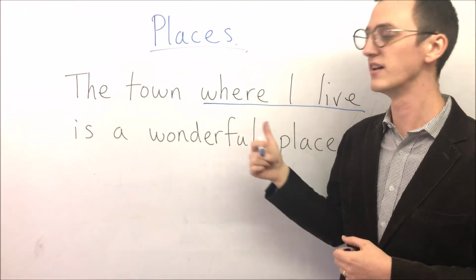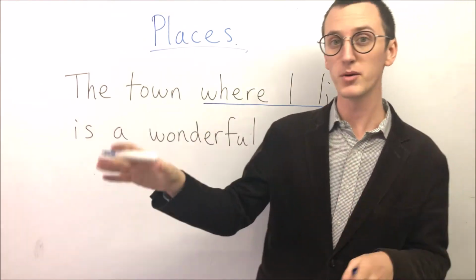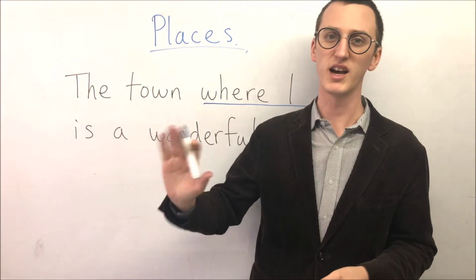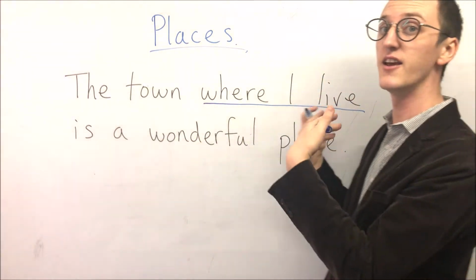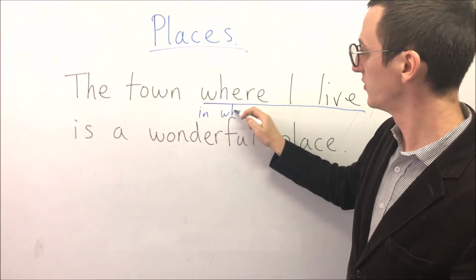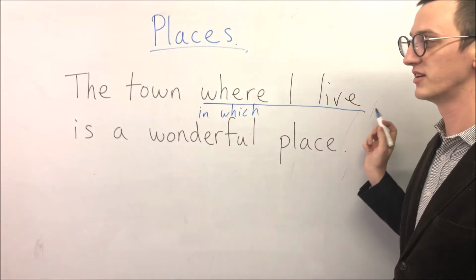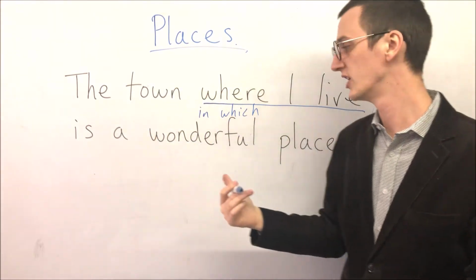Okay, where I live. It's correct, it's no problem, but maybe some people would argue, no, this is not right. It's not formal English. If I said it in formal English, the town in which I live is a wonderful place. This is more formal English, okay?